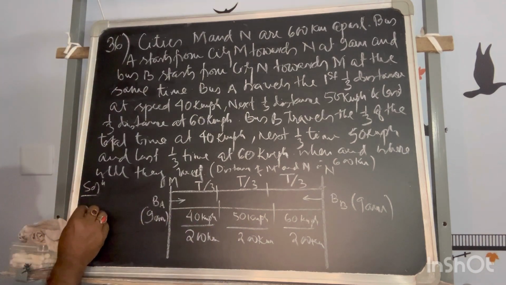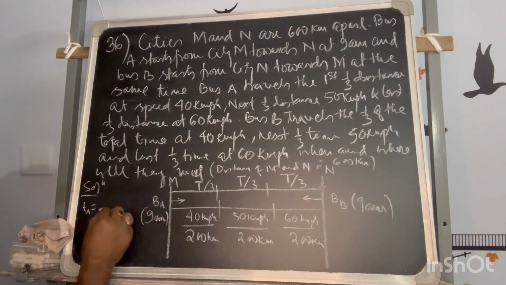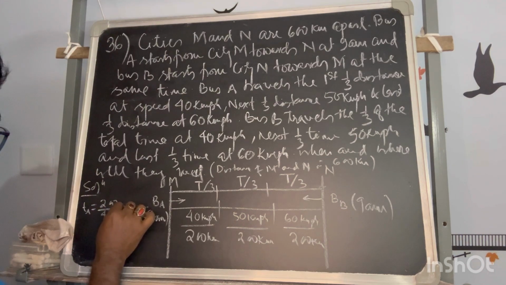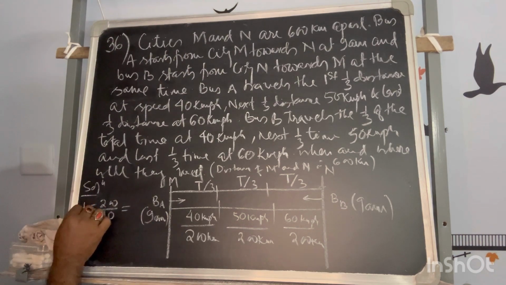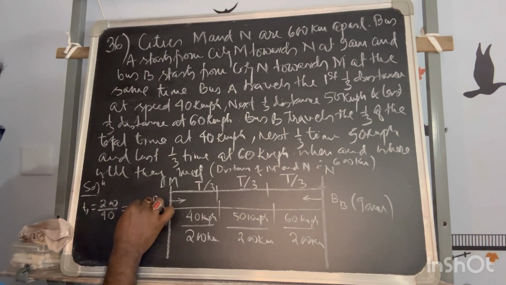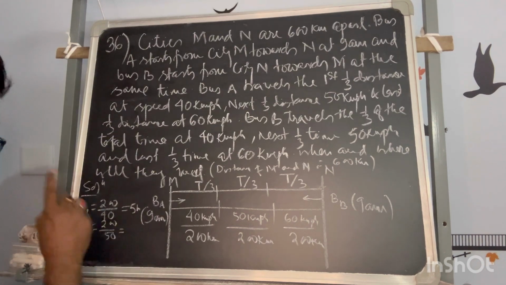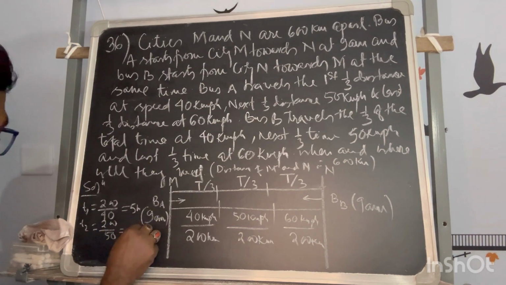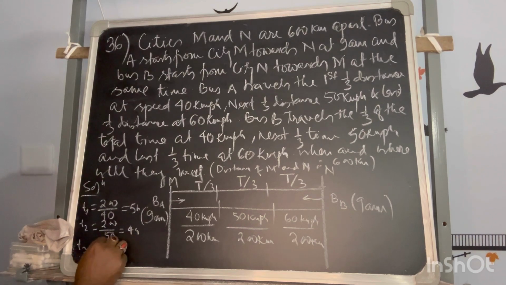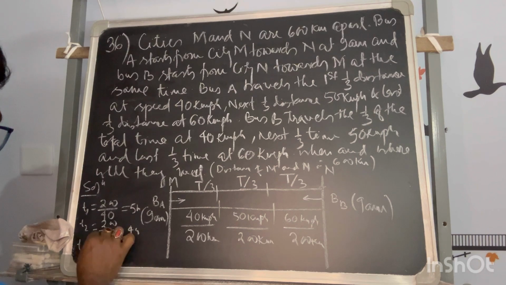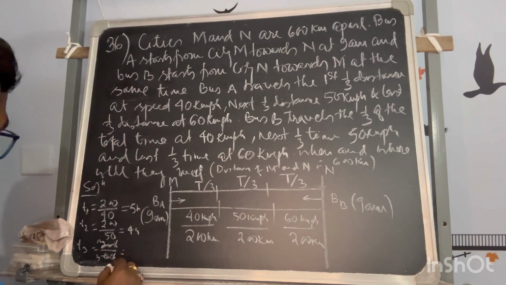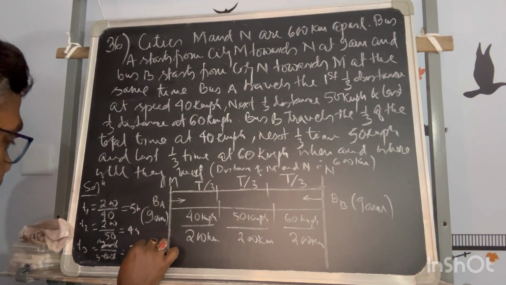So the time for A will be the time taken for first 200 by 40, is equal to how much? Let's say this is T1, this is 5 hours. T2 will be 200 upon 50, that is equal to how much? 4 hours. And T3 is equal to 200 by 60, that is equal to 3 hours, 3 hours and